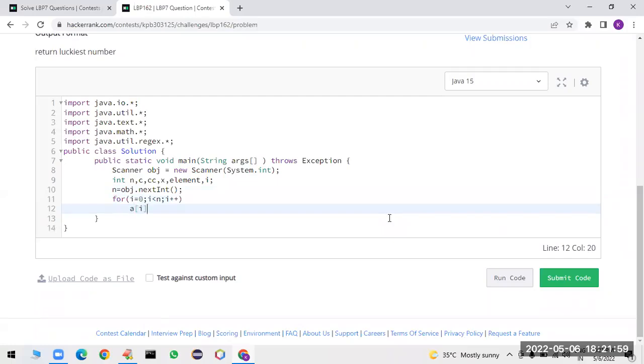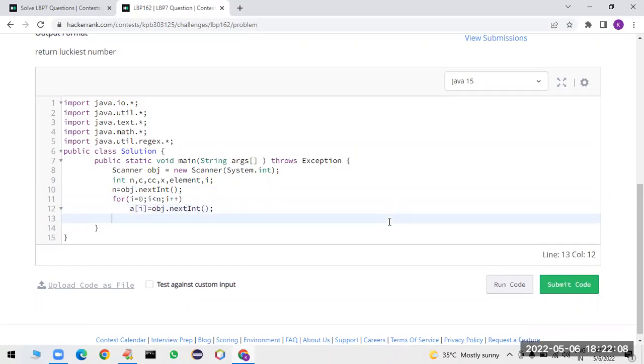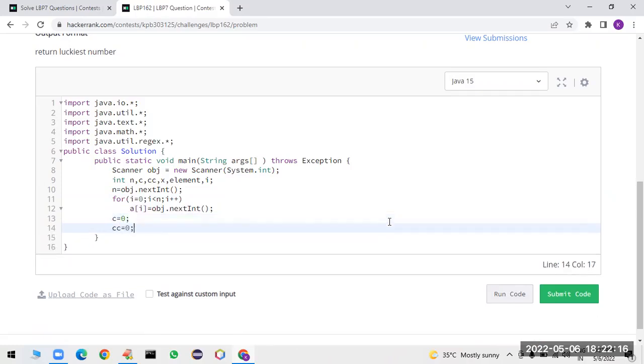Sir, we are going to assign a of i is equal to obj dot nextInt. Next, what we have to do here? We need to assign c is equal to 0, and cc is equal to 0 we have to take.